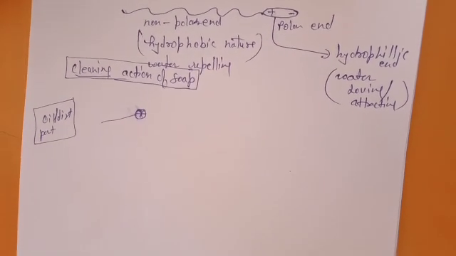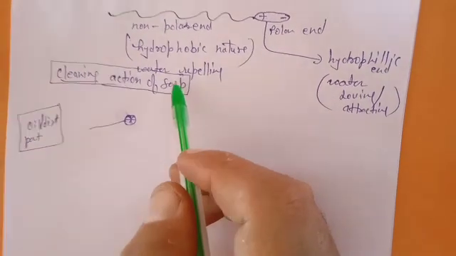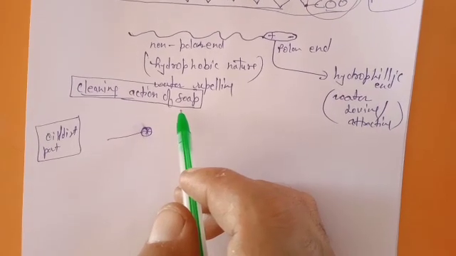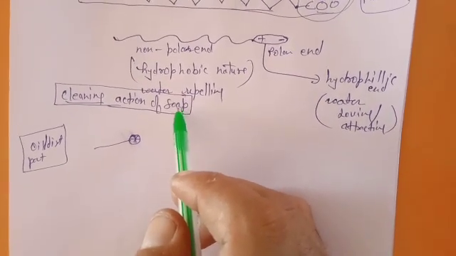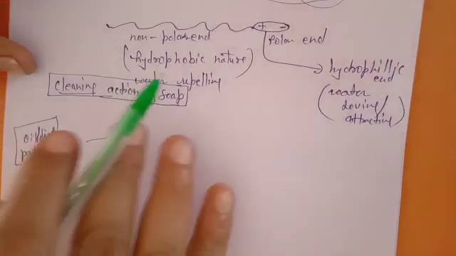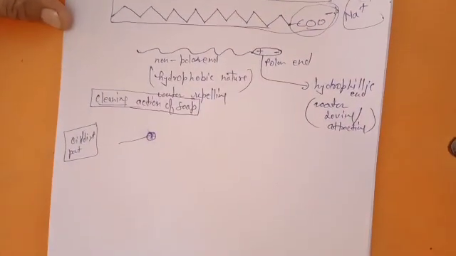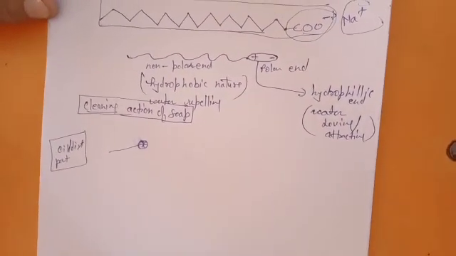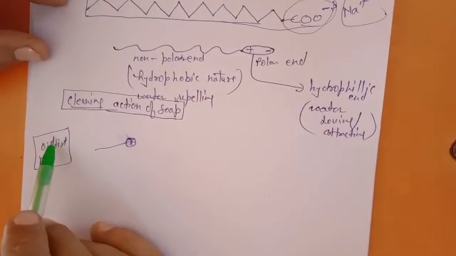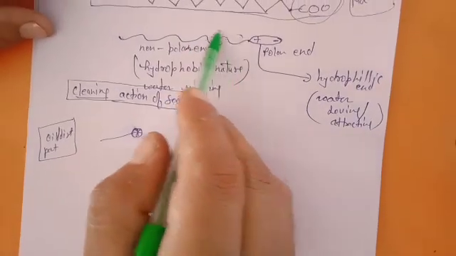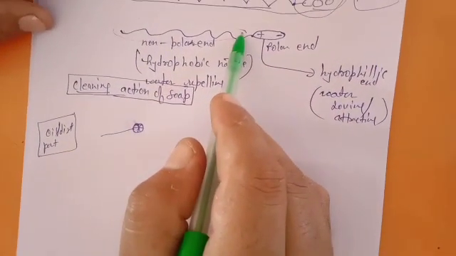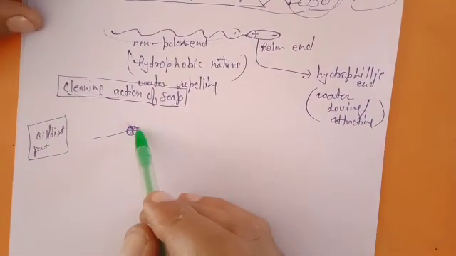You have already studied the cleaning action of soap in 10th class. Now we are discussing it again, explaining the cleaning action and also how associated colloids are formed. Suppose this is the oil dirt particle. This is the non-polar end, which is hydrophobic and dirt attracting.